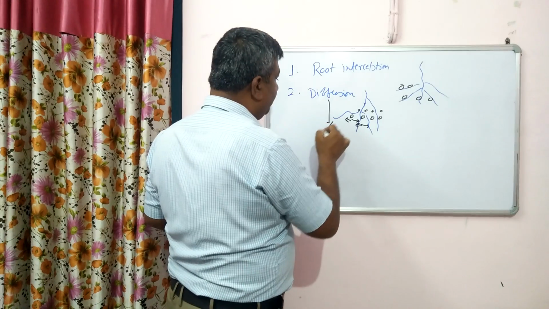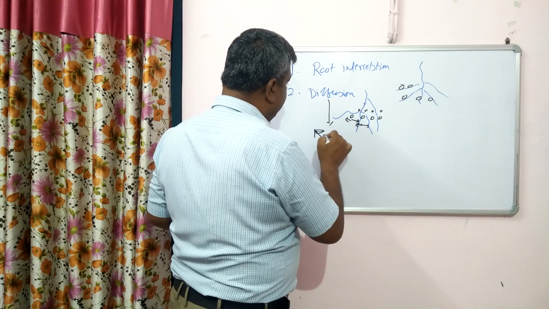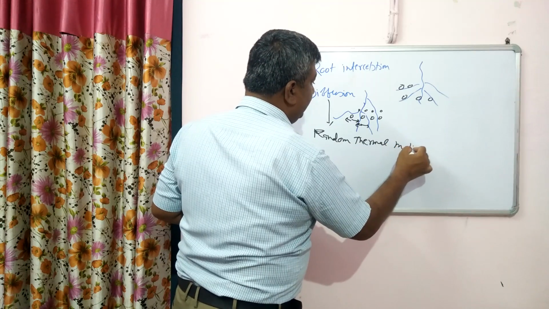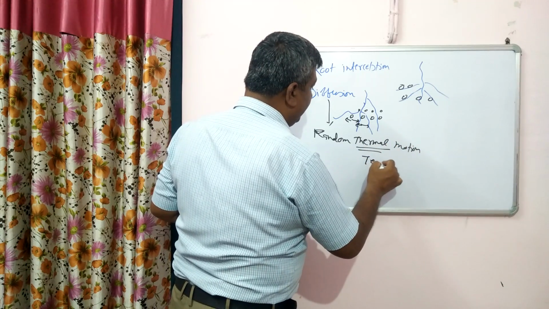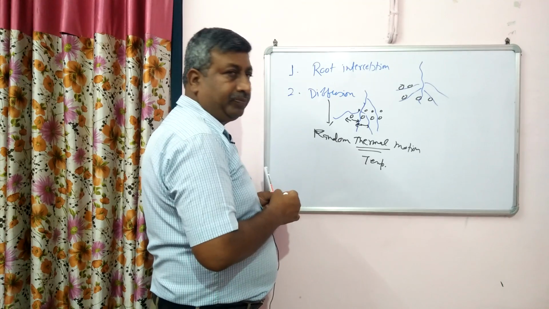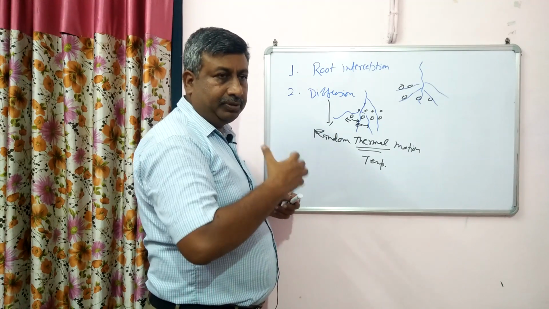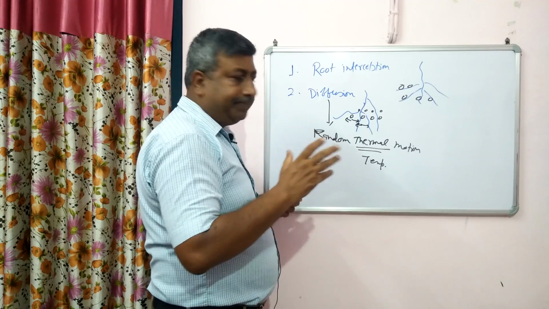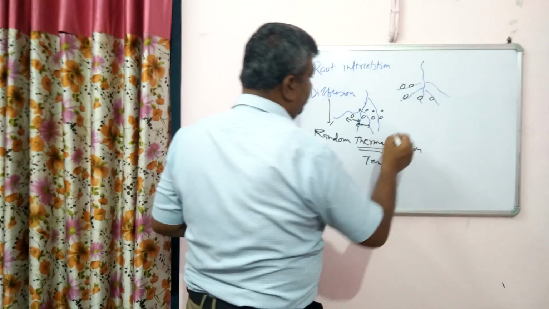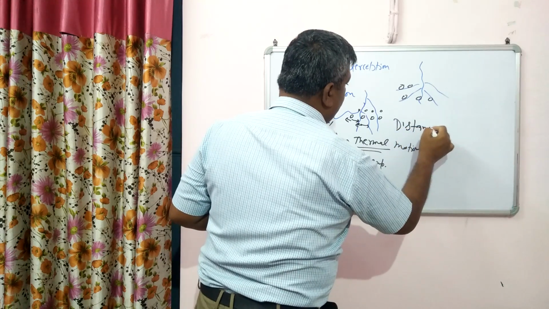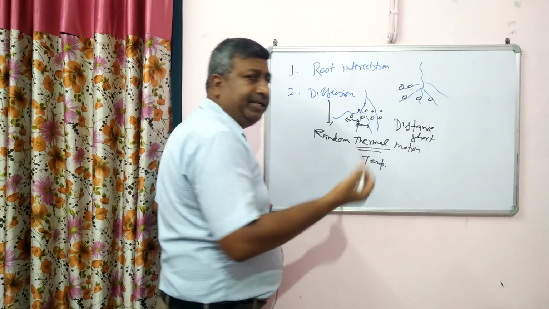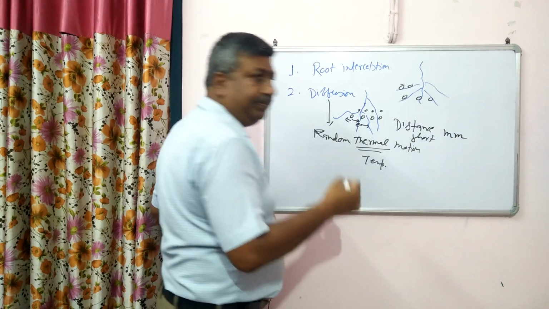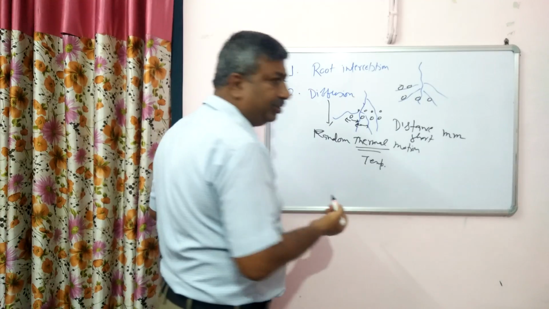This is random thermal motion in any direction, and this is affected by temperature. If temperature is high, then their oscillation is more, they move more, and their mobility is more, so their availability is more. But the diffusion distance is very short, hardly 1 centimeter, hardly in millimeter, 1 millimeter, 2 millimeter, depending upon the ion nature.